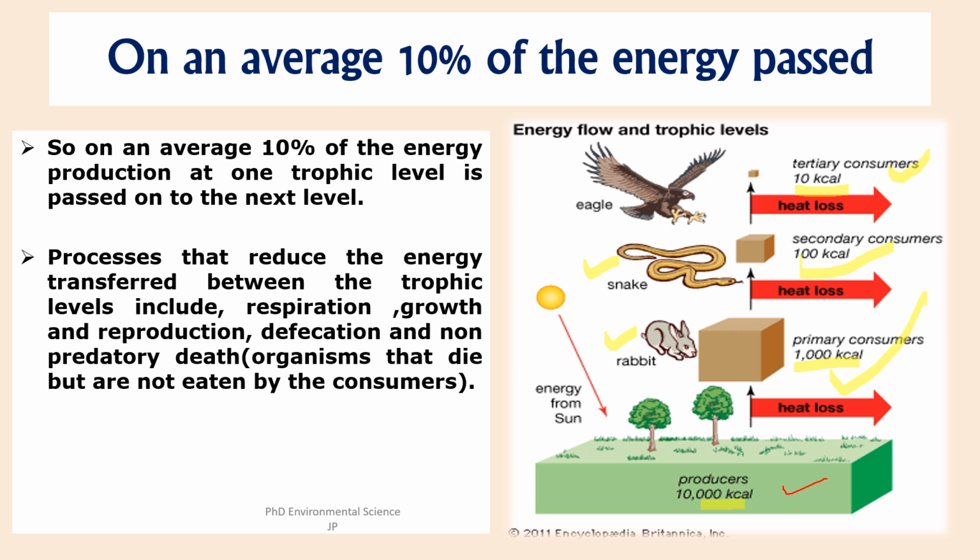So the efficiency of energy transfer between trophic levels is typically around 10%, meaning only about 10% of the energy from one trophic level is transferred to the next level, while the rest is lost as heat. Now, there are certain processes that reduce the energy transferred between the trophic levels. These include respiration, growth, reproduction, defecation, non-predatory death, etc.